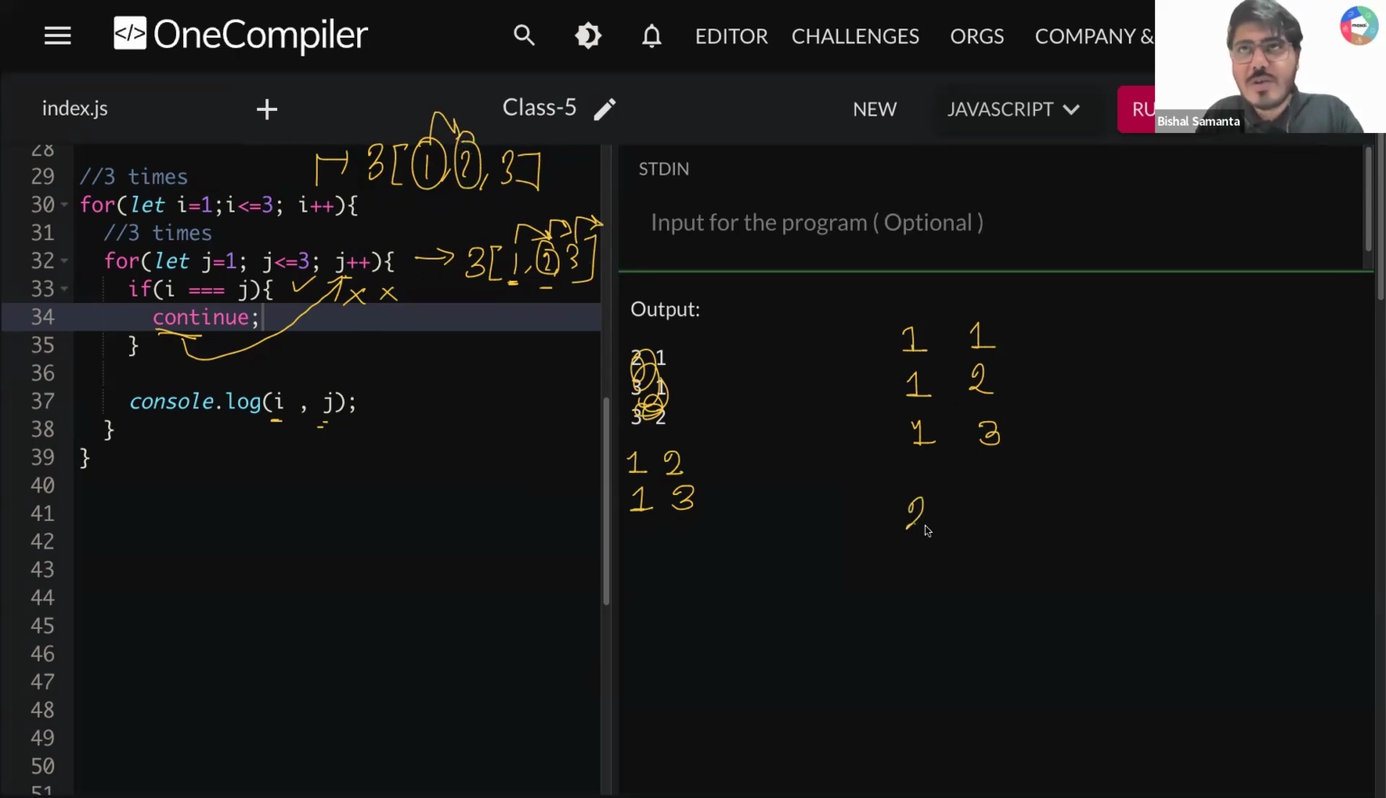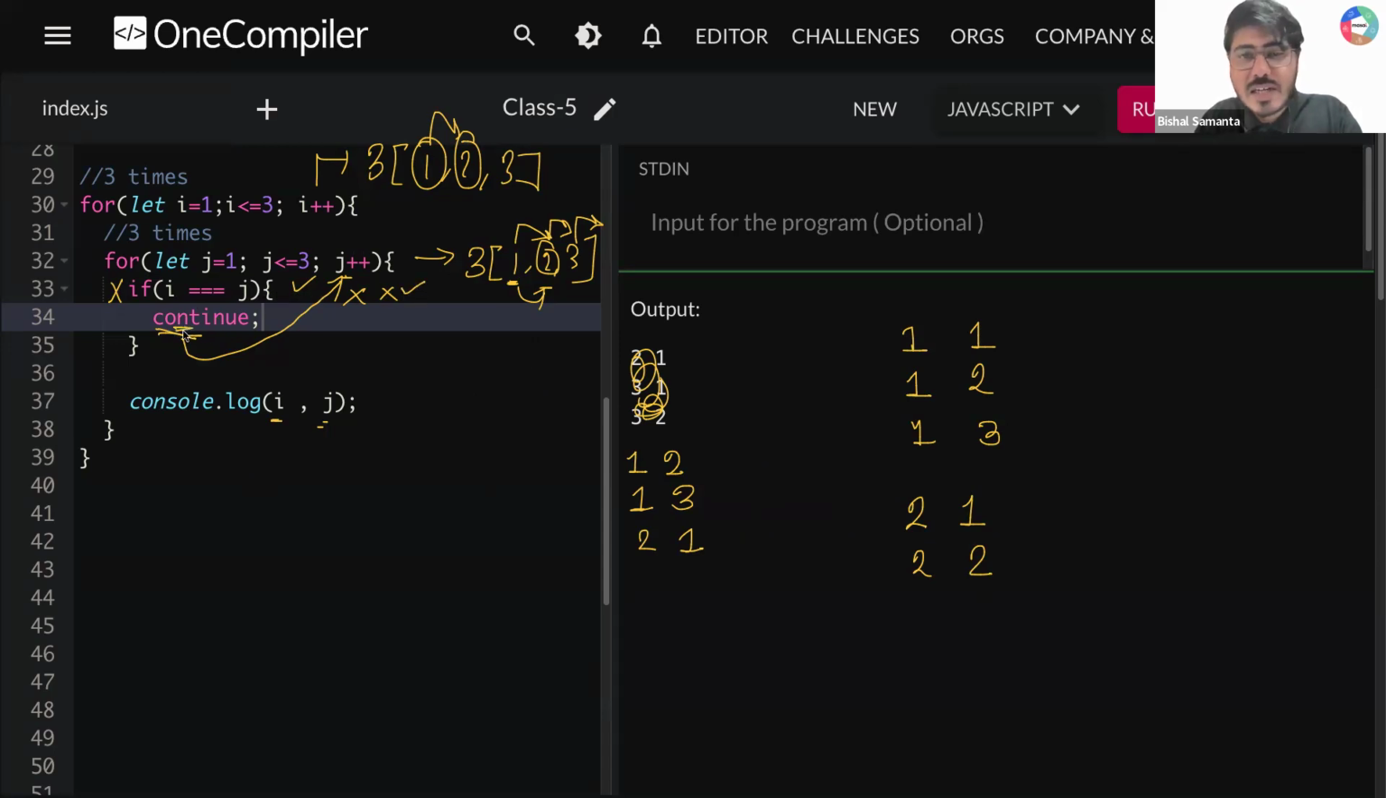Your i value is 2. Again, your inner loop will start from 1, so 2 1. Now 2 1, is it a match? No, it is not a match. You are printing i comma j, which is 2 comma 1. After that, this 1 will be incremented to 2. So your outer loop is 2, inner loop will become 2. Now tell me, 2 2, is it matching, guys? Exactly, 2 2 is matching.